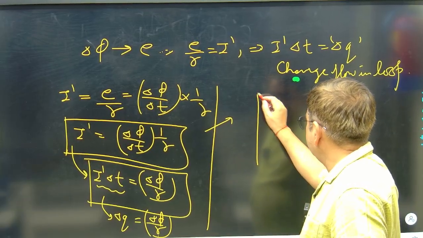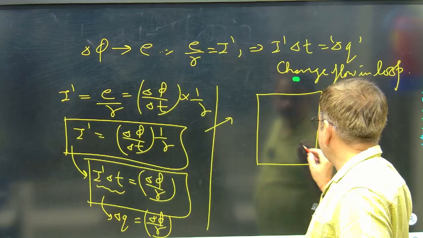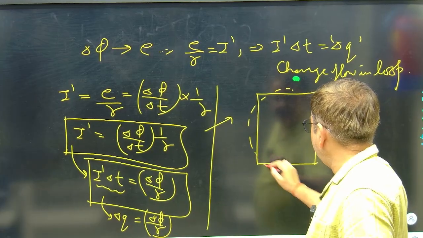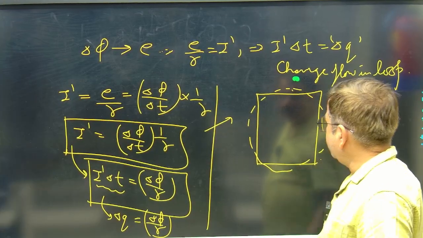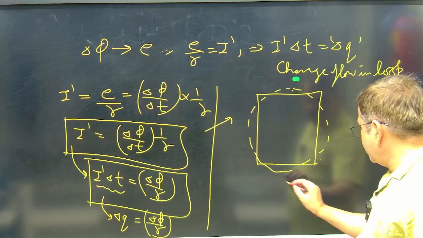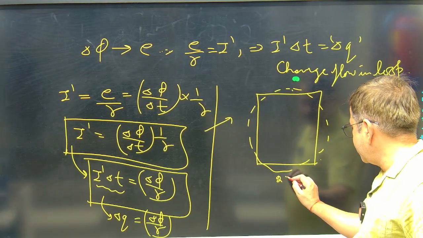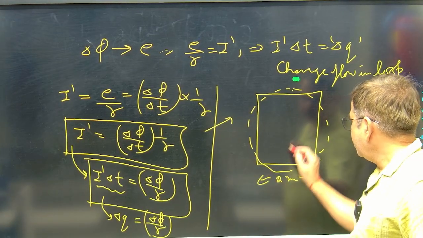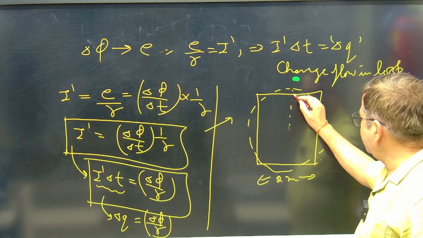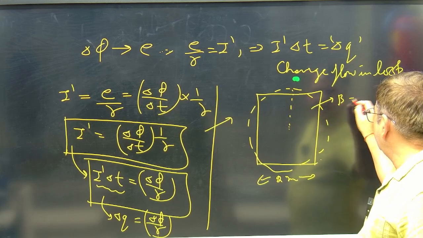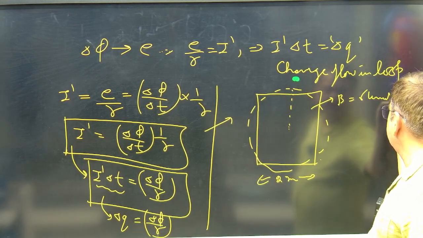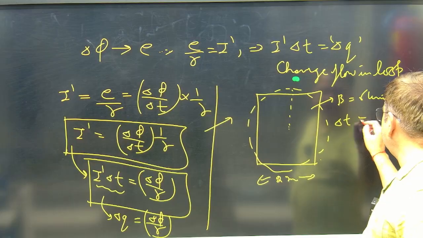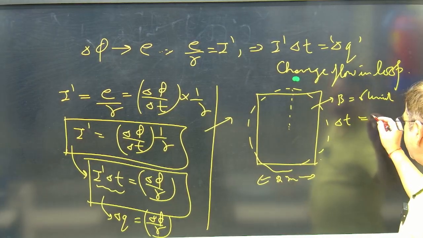Suppose I say there was a square converted into a circle. Just see, the square was of side length 2 meters, and it is present in some magnetic field B of 6 units, and the time taken here is, say, 4 seconds.